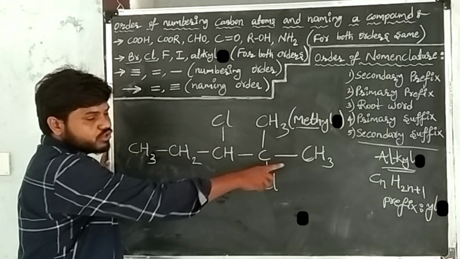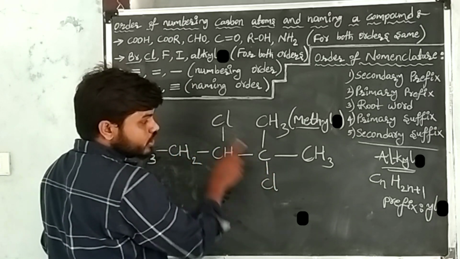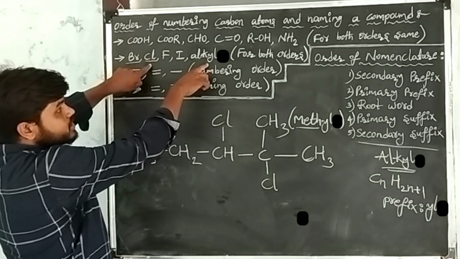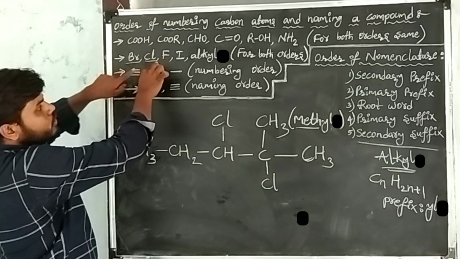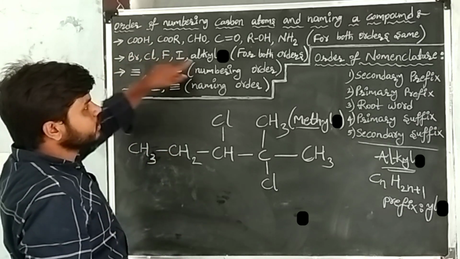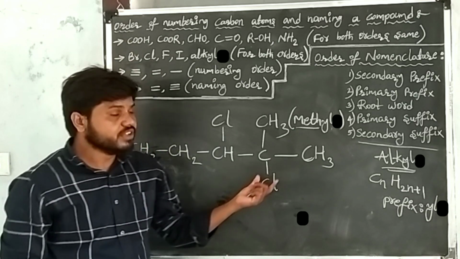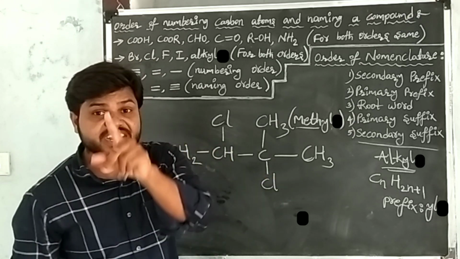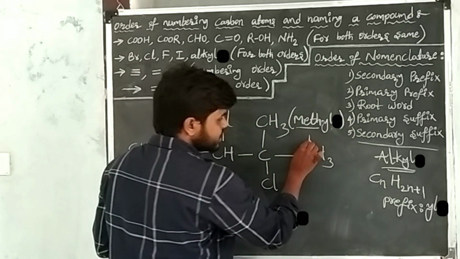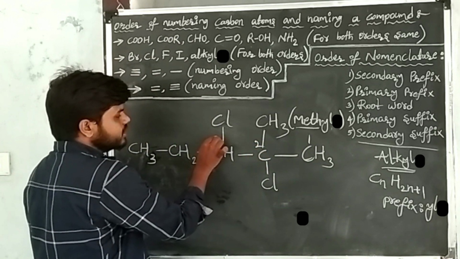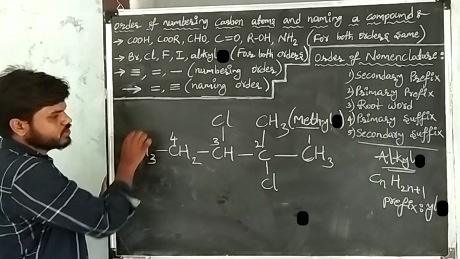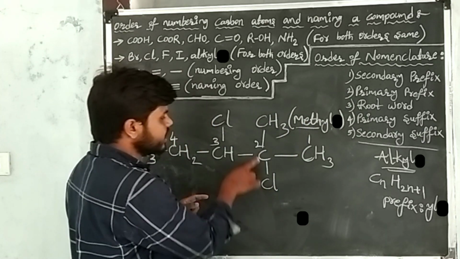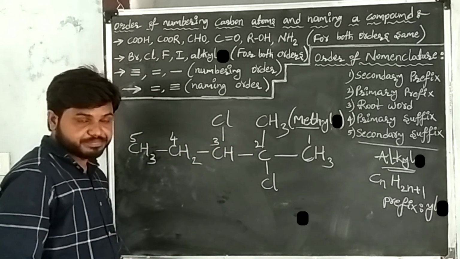So first give the numbers to each carbon atom in such a way that chlorine gets the least number. See the order: alkyl group and chlorine. From these, first give the priority to chlorine, then to alkyl. That's why I'm starting from the right side. This is the first carbon, second, third, fourth, fifth carbon. See, one chlorine is getting second position, another chlorine is getting third position.